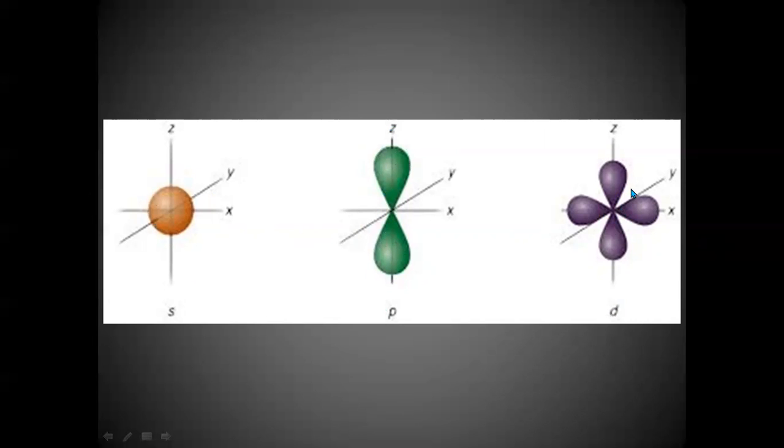And in d orbital, four lobes is called double dumbbell, and lobes may be on the axis or between the axis. But here in s orbital, there is probability of finding electron at the center or origin. In these cases, there is zero probability to find the electron at the origin.